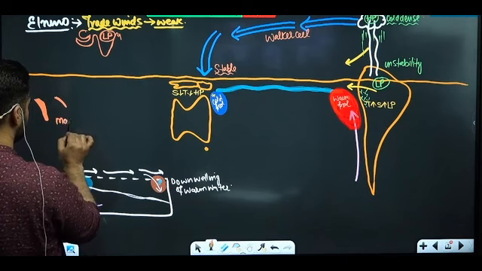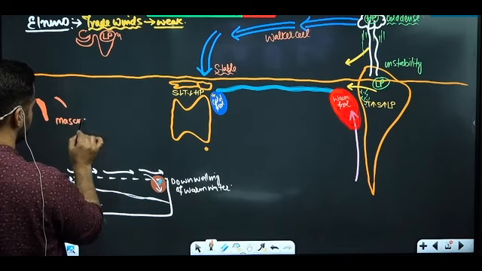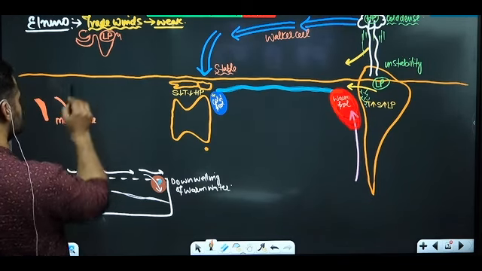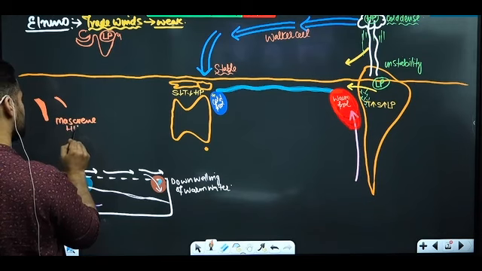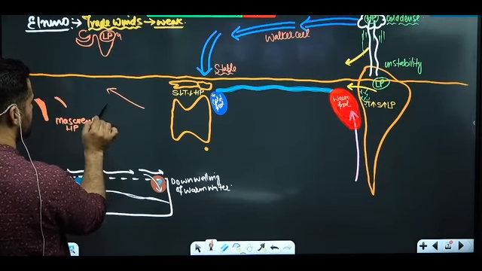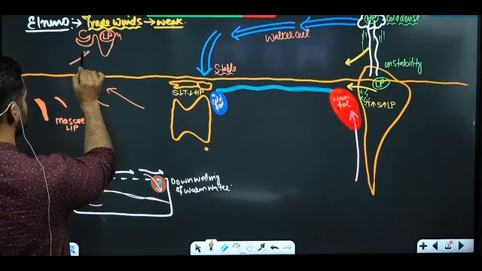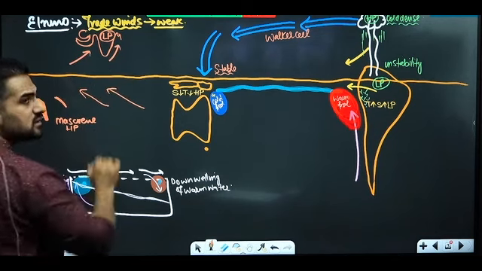This is my screen. There is low pressure, there is normal high pressure of winters. And what are these winds? Southeast trade winds. They become southwest.